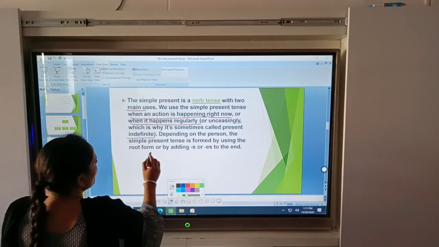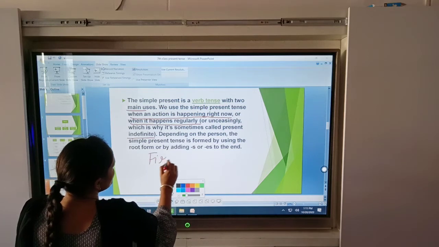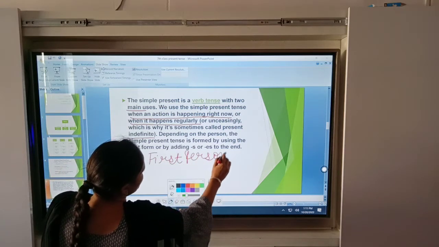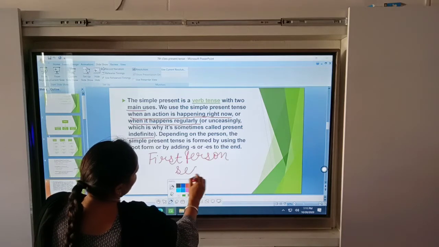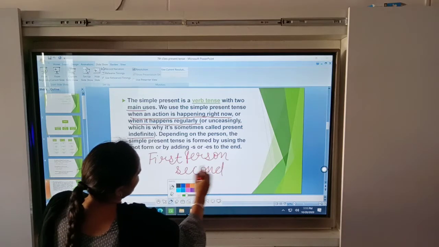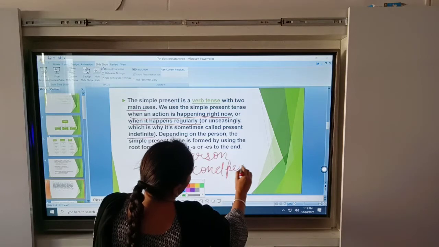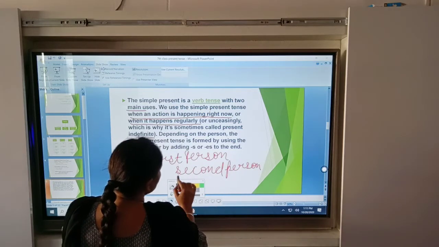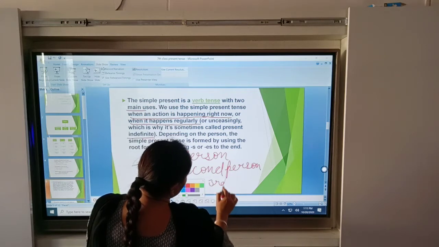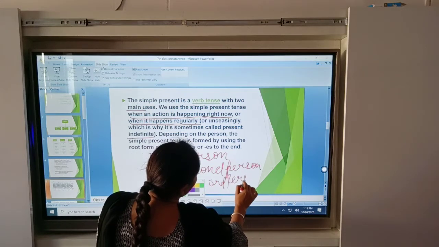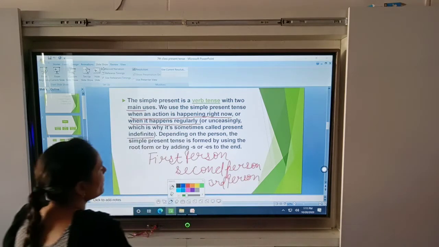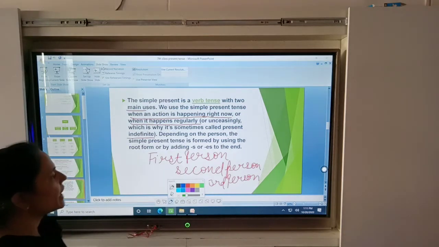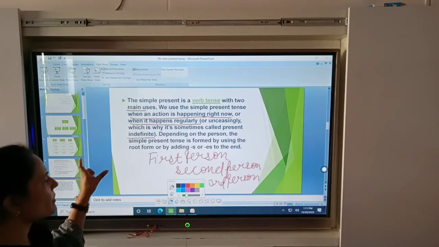If we talk about the first person, like I and we, then you put the base form of the verb.